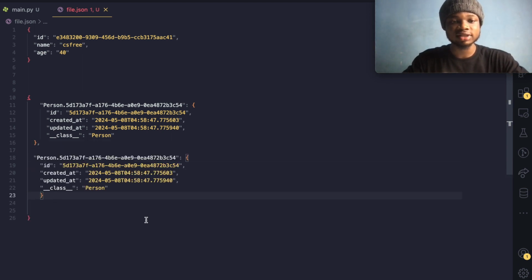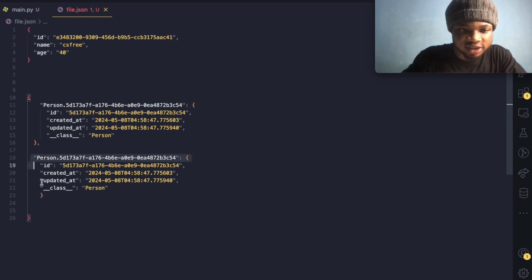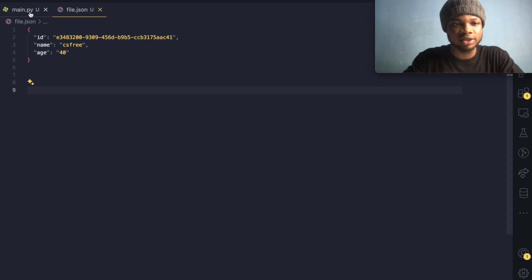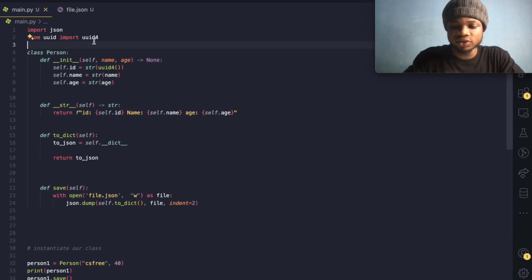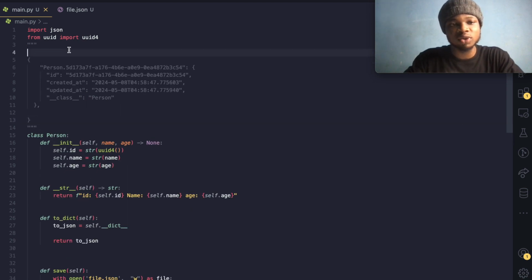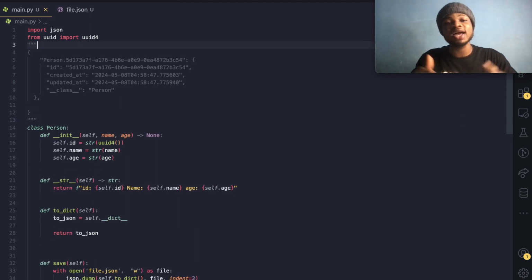Is it making sense? So this is what our dream database looks like. We are still at the early stage, but when we're done, we're going to see how we came about something like this. So we'll be constructing it ourselves bit by bit. So let's take it off, and maybe just copy it and keep it over here so we can see what we are working with, right? This is what we are looking up to. We just want to have something like this. So let's see how far we can go.